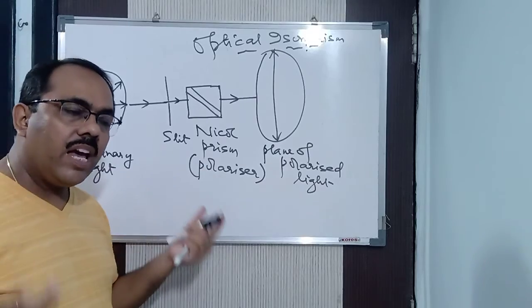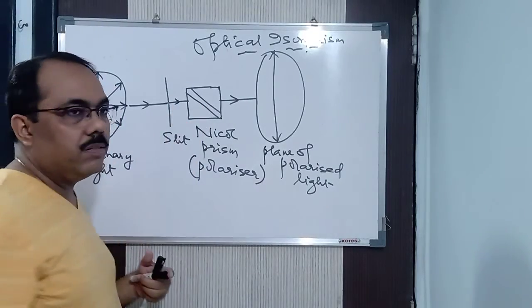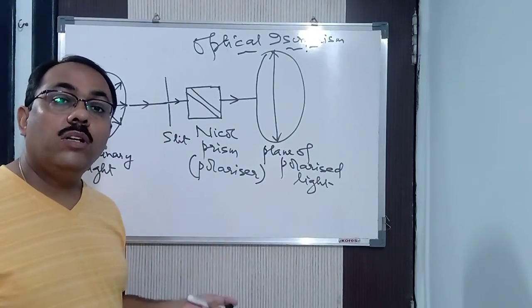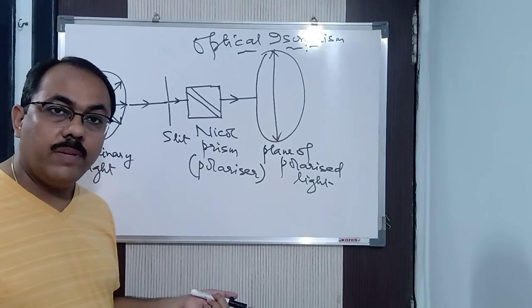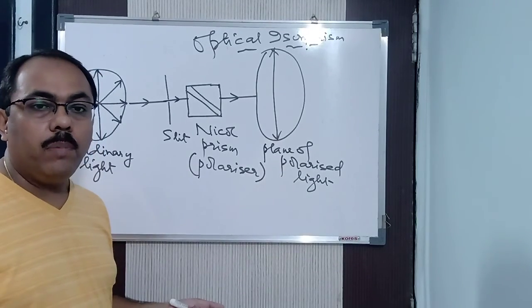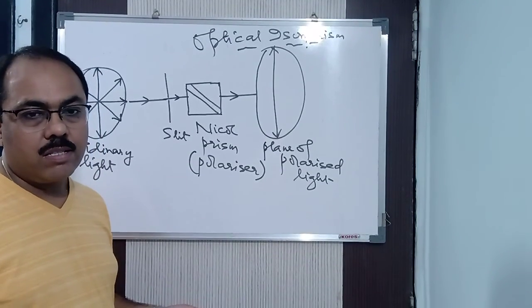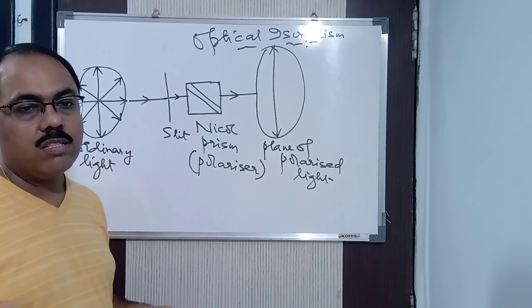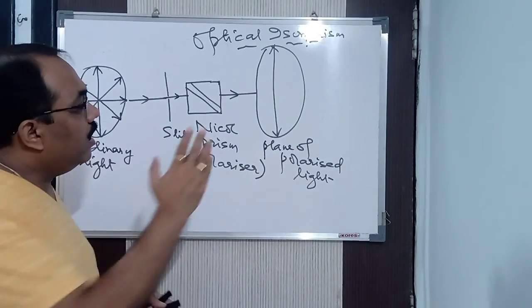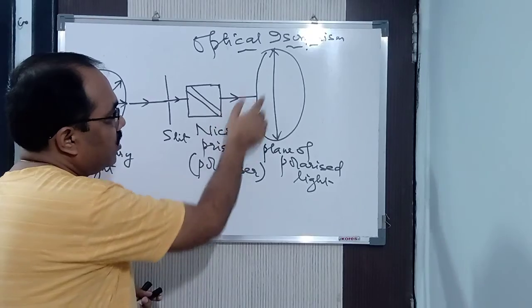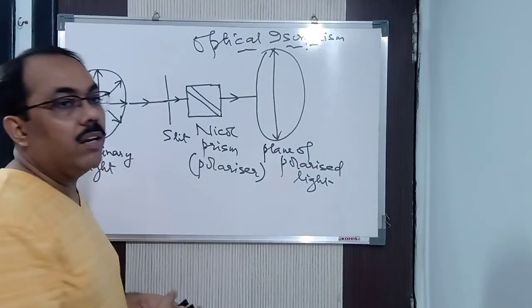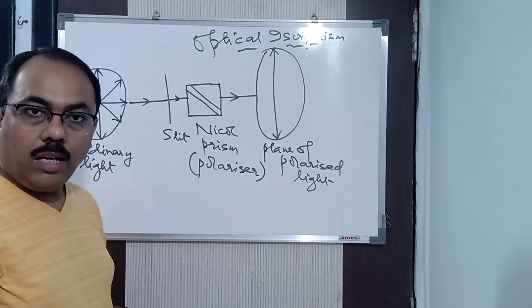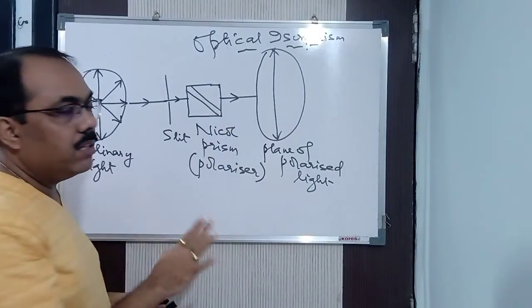It has been absorbed by this Nicol prism by total internal reflection. Only one particular plane whose angle of incidence is less than the critical angle does not suffer total internal reflection. It comes out of the prism in the form of refraction. That particular plane is called plane polarized light. Clear? So in this way we get plane polarized light.